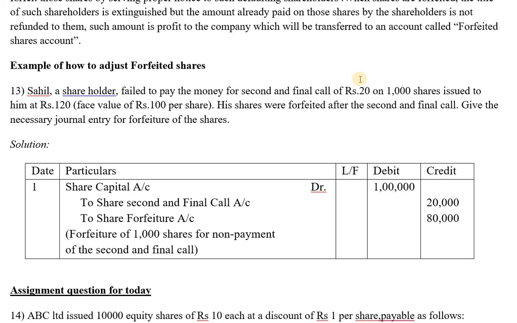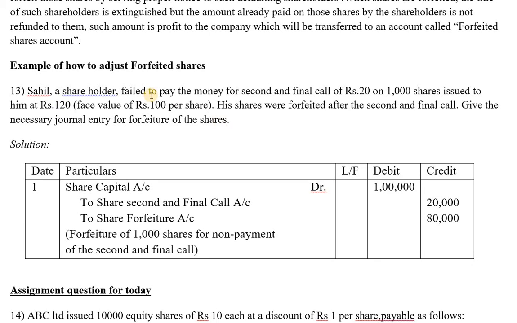So again you can see the nominal value of the company's share is 100 rupees, but due to some demand in the market, they would have issued it at 120 rupees, that is at a premium. But remember one more thing, students: whenever forfeited shares are reissued, consider the face value of the share. This becomes important, not the premium value.